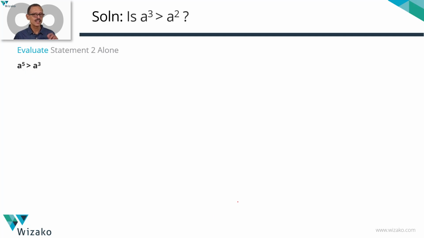Statement 2 tells us that A power 5 is greater than A cube. Obviously, two values I can eliminate. Essentially, I can say A is not equal to 0, A is not equal to 1, A is not equal to minus 1 also. These three values can be eliminated.